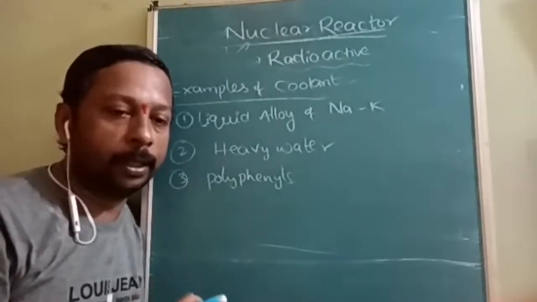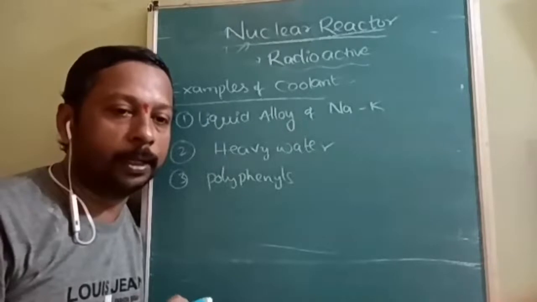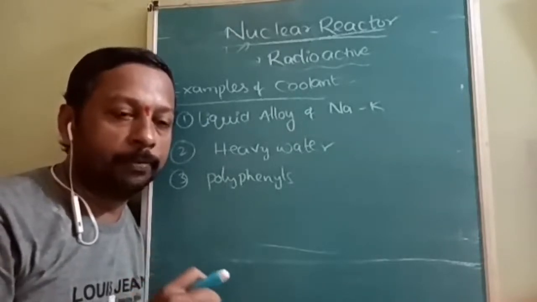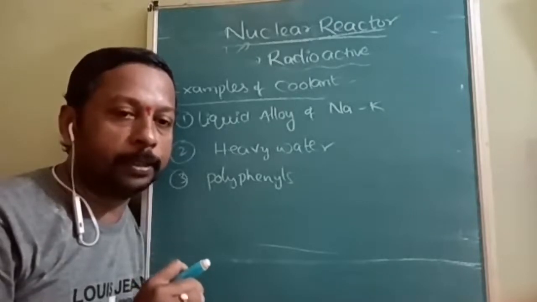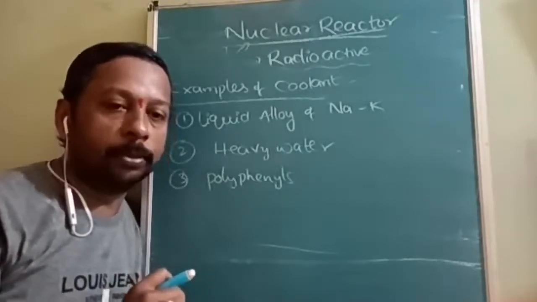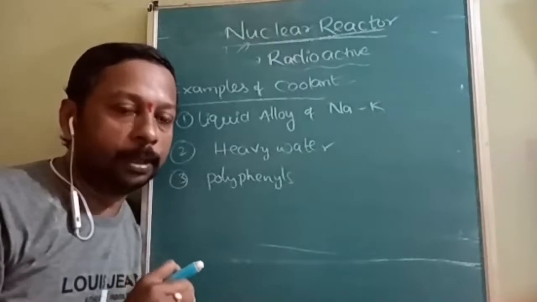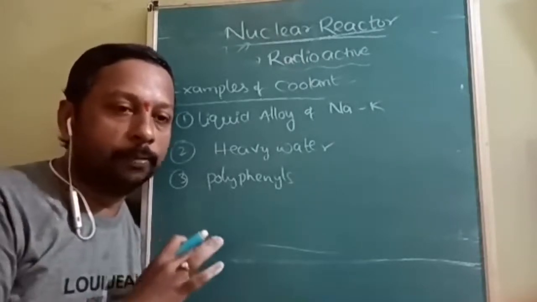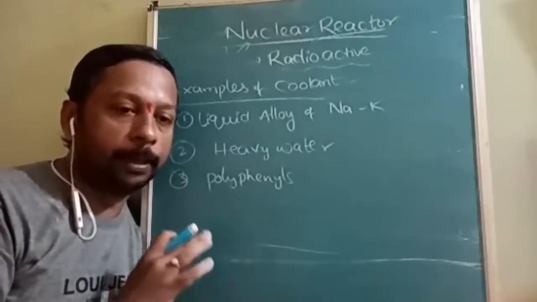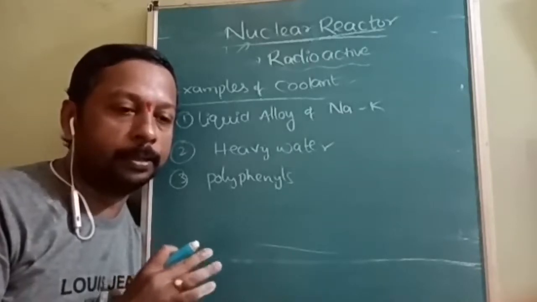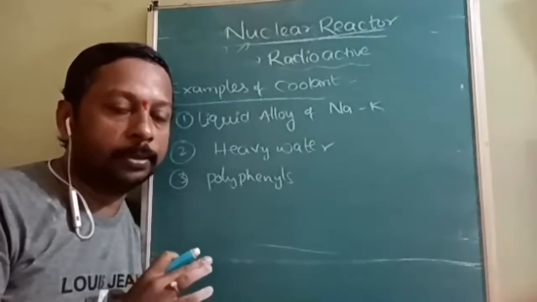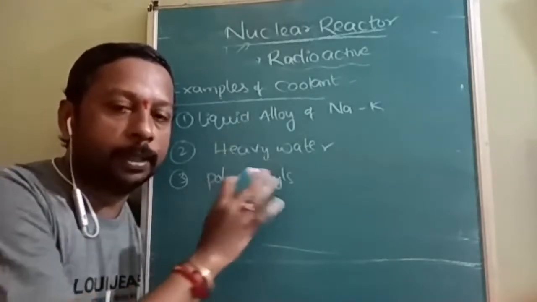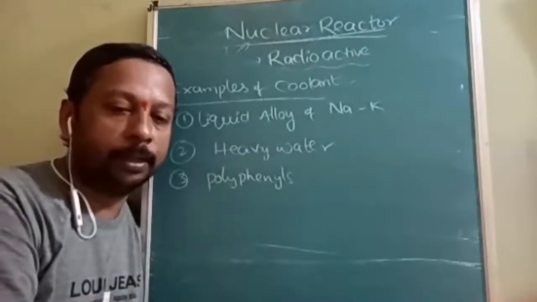Which of the following is coolant, which of the following can act as a moderator, or which of the following correctly explains the purpose of control rods. Like that objectives will come. Therefore definitions, purposes, as well as examples are important. According to my reference, these are the maximum examples you will find anywhere.